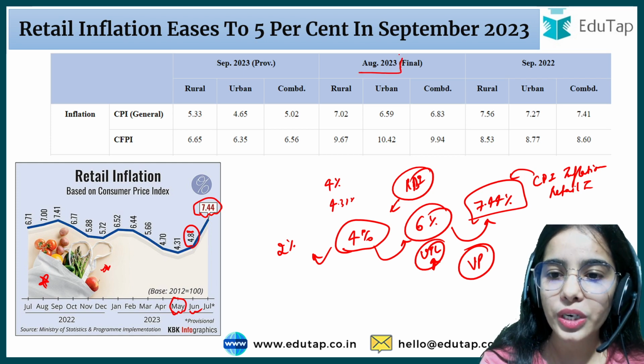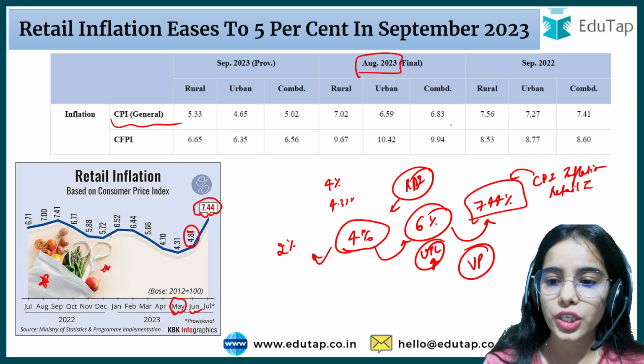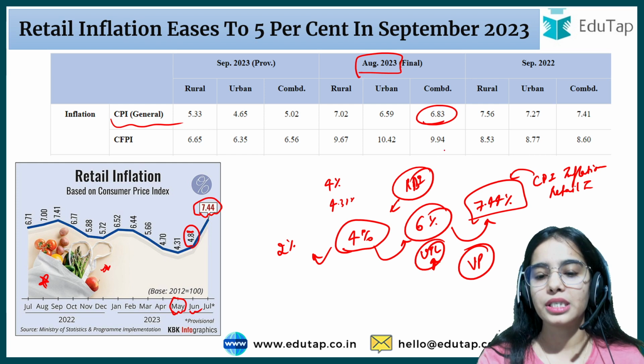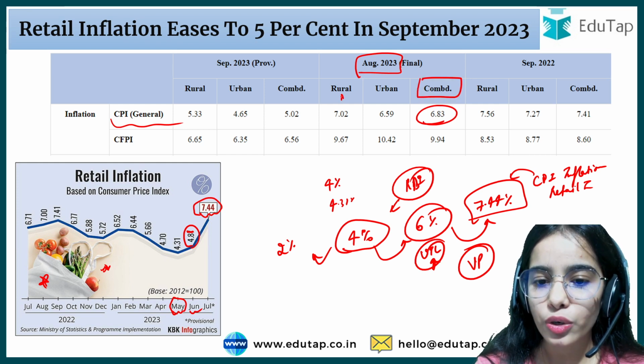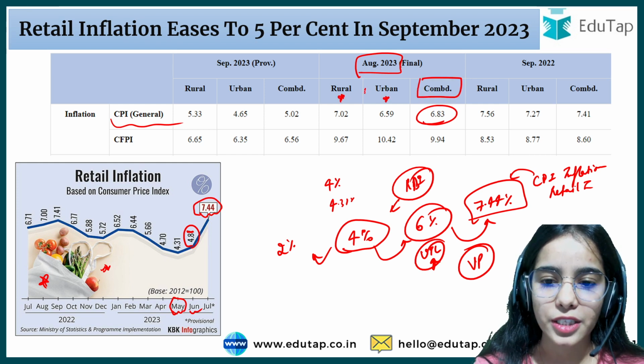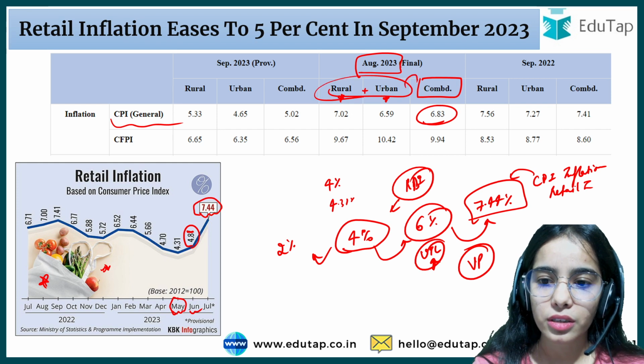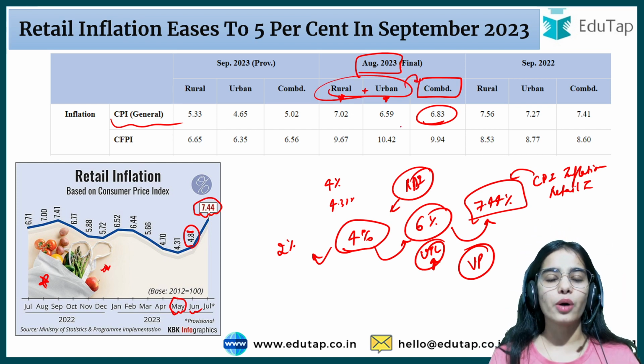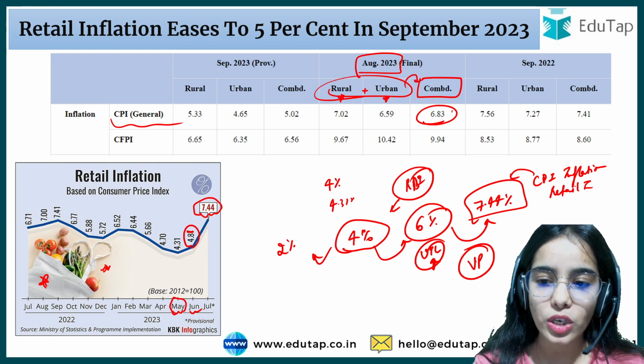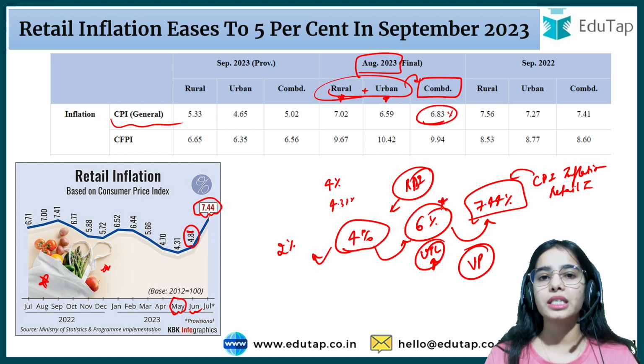Now in August 2023, the CPI inflation was 6.83%. Combined, that means for rural areas plus the urban areas, the CPI inflation was around 6.83%. That was again higher than the 6% mark.